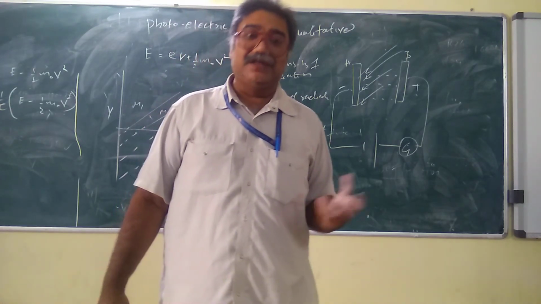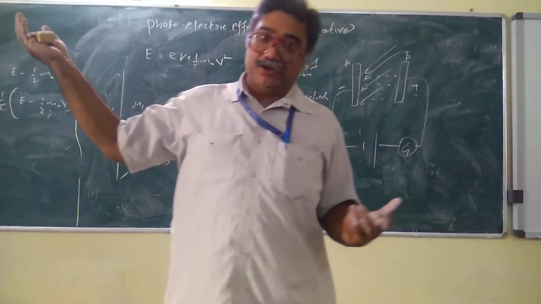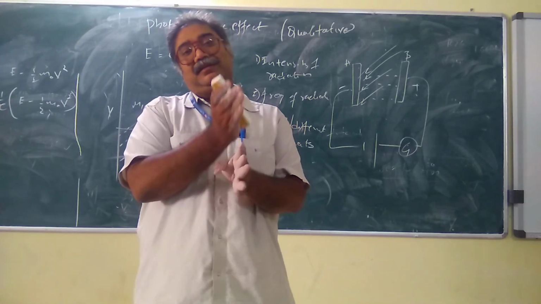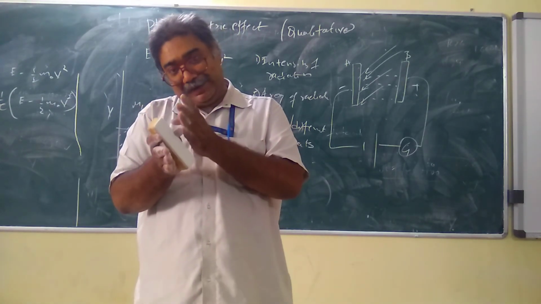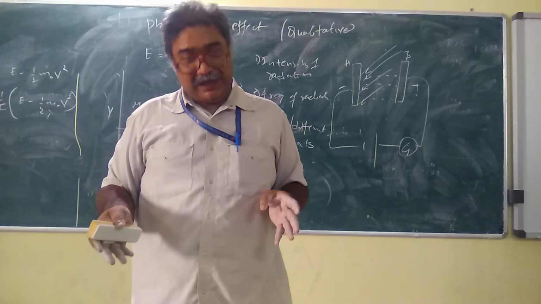And thereafter we have this photoelectric effect, where photons of energy are coming and falling on a metal plate. Electrons are released, they will be falling on the other plate, and this plate is connected to the voltage, and we are getting